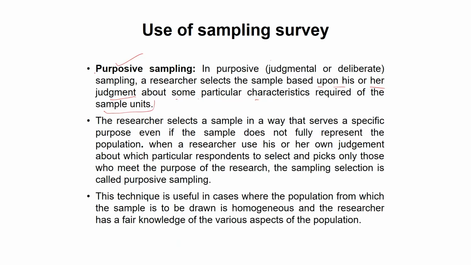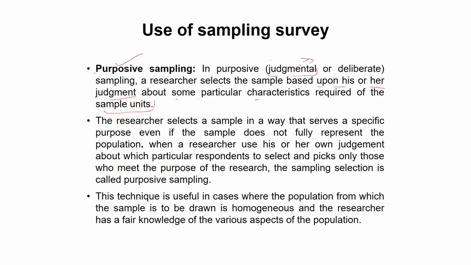So the possibility is also there that students from the commerce background, maybe from the sciences background, might have read the judgment. They might have a very good understanding of whether the judgment is good for Muslim women, or whether the judgment is actually favorable and is actually protecting the rights of a woman under Article 14 of the Constitution, etc. Right. So here in purposive sampling, the researcher becomes judgmental.